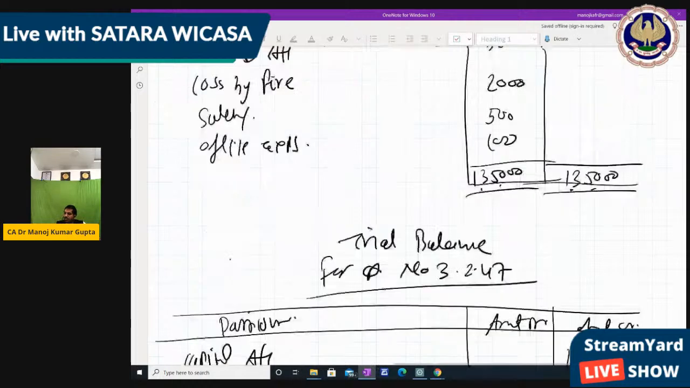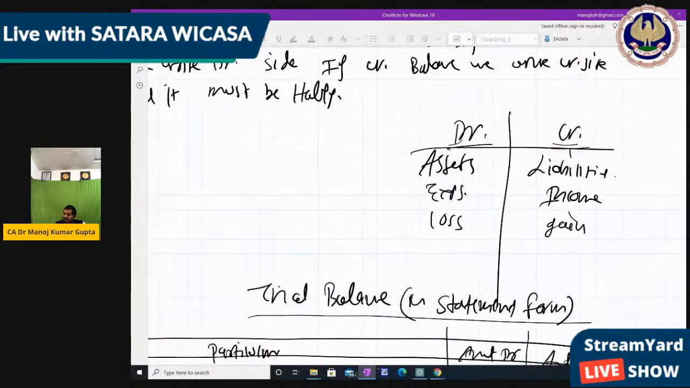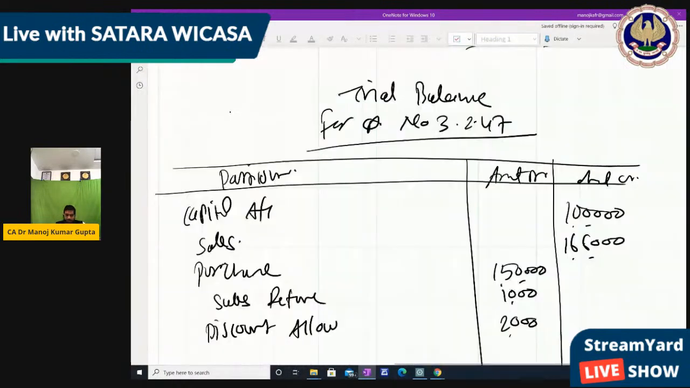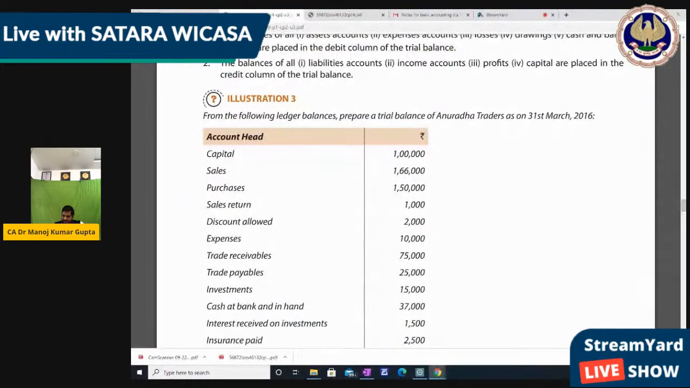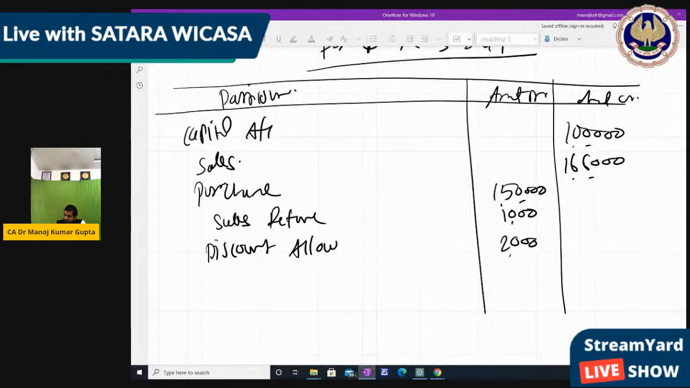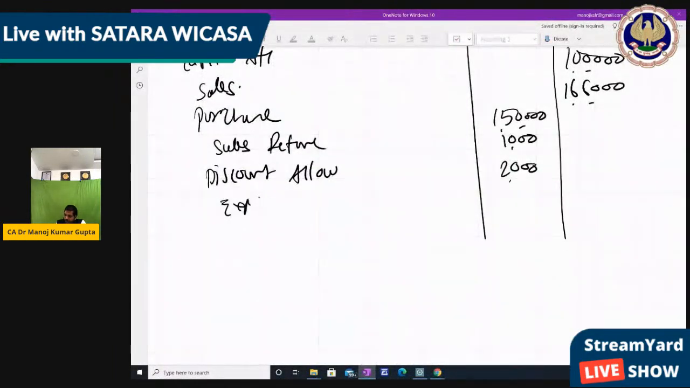The chart we had made: the debit is assets, expenses and losses, and credit is liabilities, income and gains, right? So now, after discount allowed, the next item is expenses 10,000. So expenses have a debit balance of 10,000.